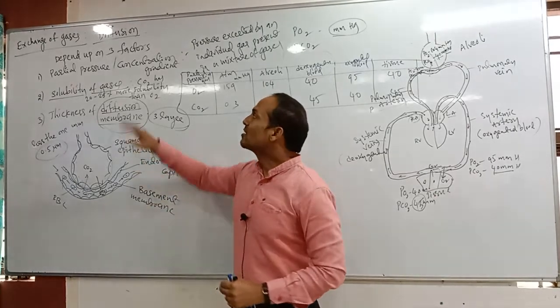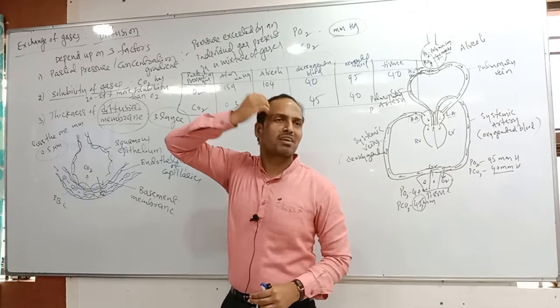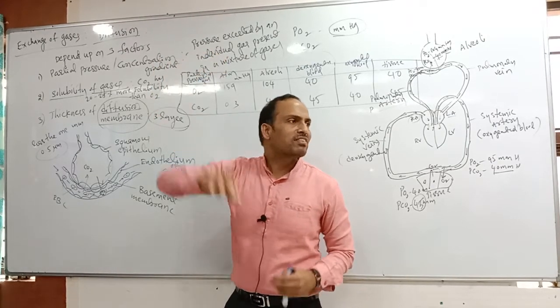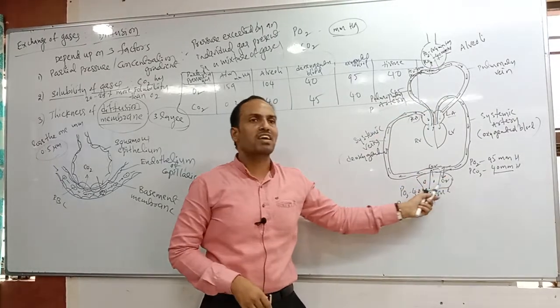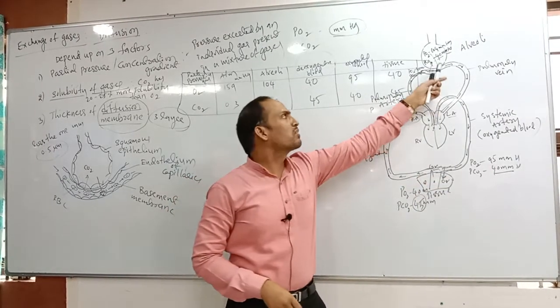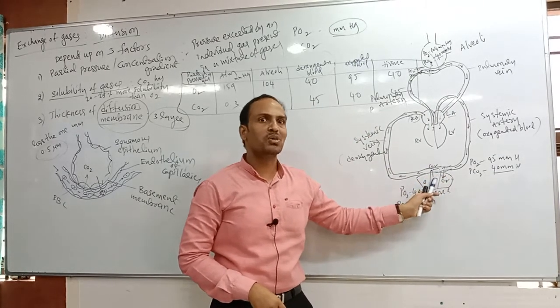Okay, students, total exchange of gases or diffusion is completed. Here exchange of gases occurs, and here also. The diffusion membrane is not only here; it is present here also. Between the blood and tissue also there is a diffusion membrane.